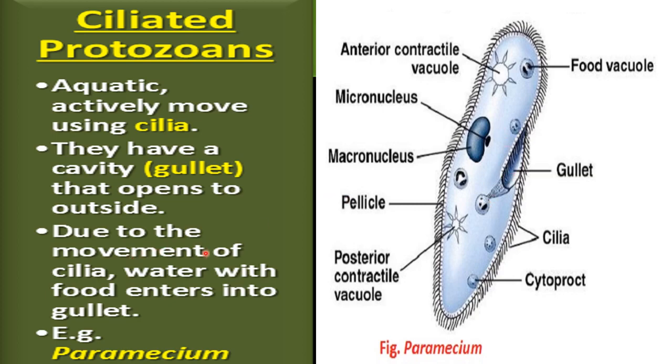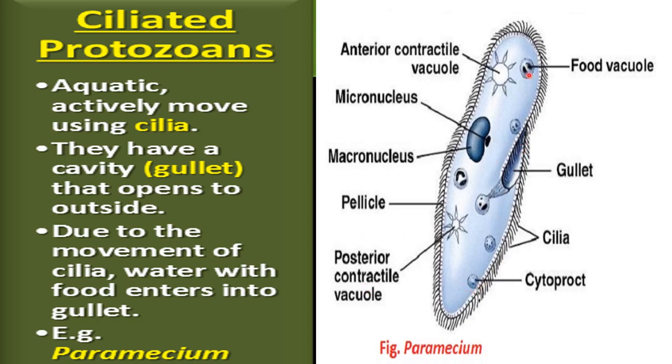Now, due to the movement of cilia, when these cilia move in a coordinated manner, water with food enters into the gullet. So when the cilia move, what will happen? If there is any food in contact, then the food along with water will also move along with the cilia, and will reach the gullet and enter inside the Paramecium.